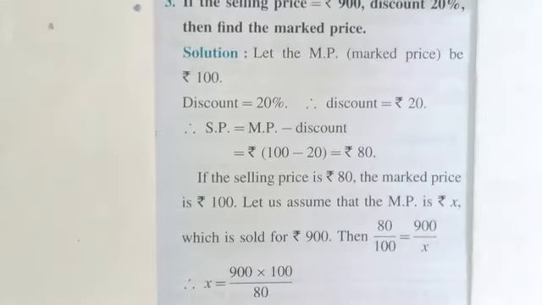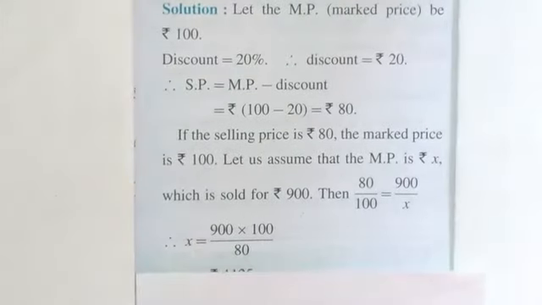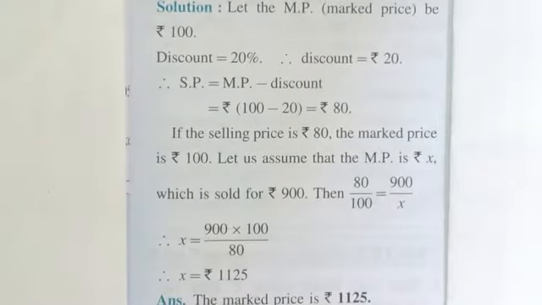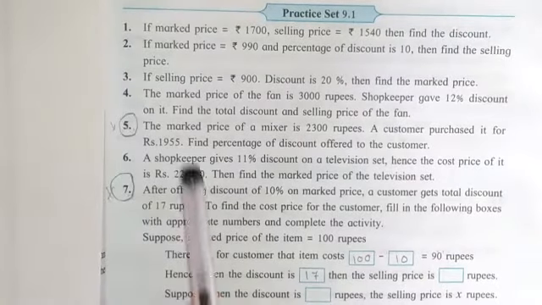Now if we do the calculation properly, we get the value of X, the mark price, which is 1125. It means the mark price is rupees 1125. So this way we will get the answer. If you want, you can take a screenshot and write it in your notebook. Now students, let's see the fourth question.